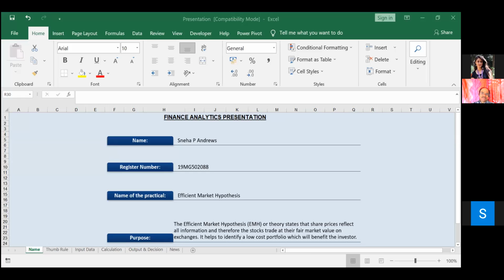Good evening, sir, and good evening, my fellow Jayantians. My topic is efficient market hypothesis. The efficient market hypothesis or theory states that share prices reflect all the information, and therefore stocks are traded in the stock market or stock exchanges at their fair market value, and it helps to identify a low-cost portfolio which will benefit the investor.